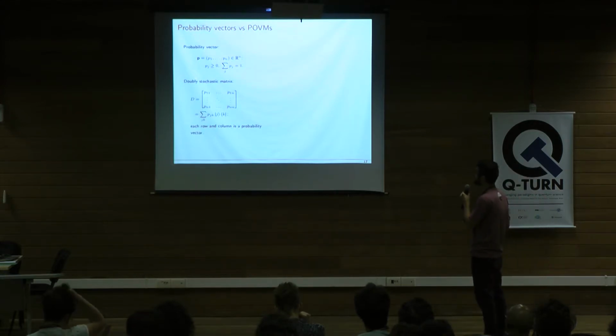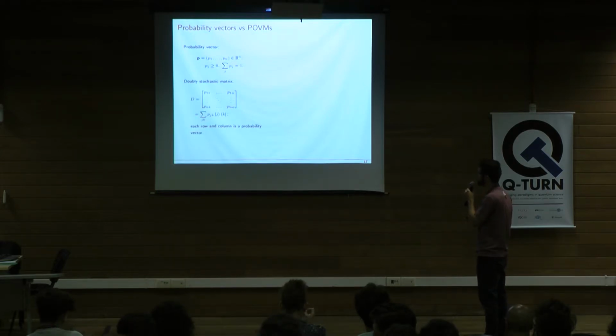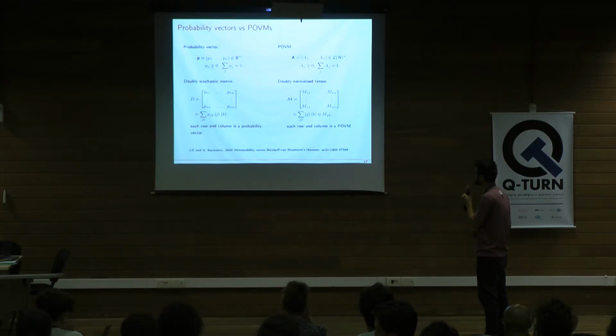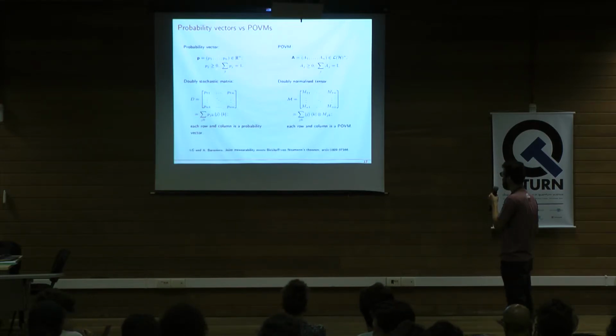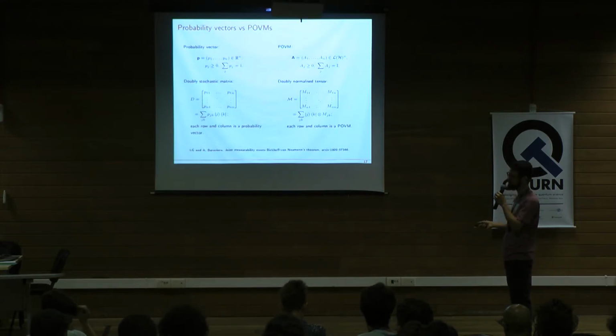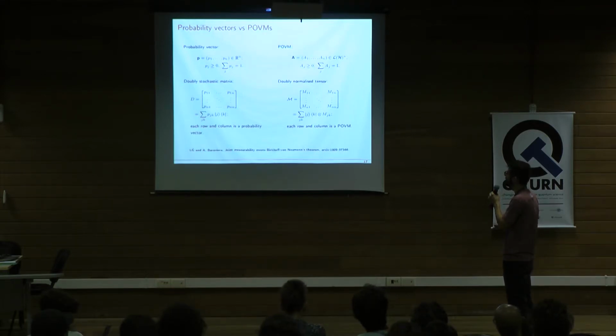So a probability vector is just a list of real numbers that are non-negative and sum up to 1. And a doubly stochastic matrix is just this object here, such that each row and each column is a probability vector. A POVM is something very similar to this, but for operators, right? Each entry is non-negative, but now it is the positive semi-definite condition for operators instead of for real numbers. And they sum up to the identity instead of summing up to 1, but it's clearly very similar, no?